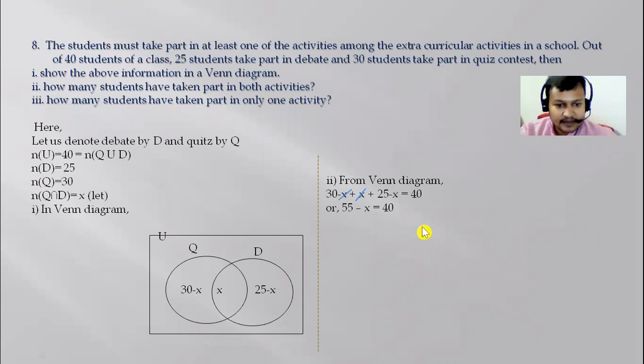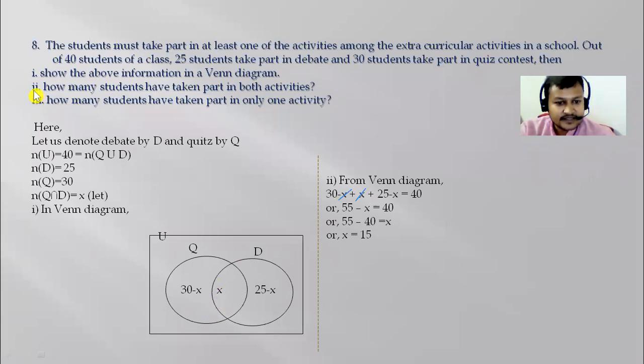Now take X to right side, 40 to left side. X लाई right side के लग्यो, 40 लाई left मा ल्यायो. It gives us 15. X is equal to 15. Okay, this is the value which is in common region.